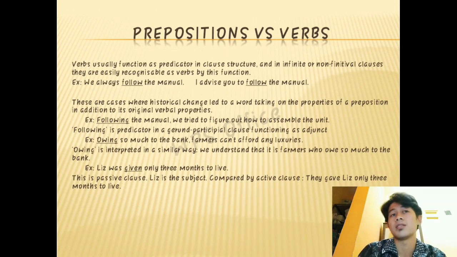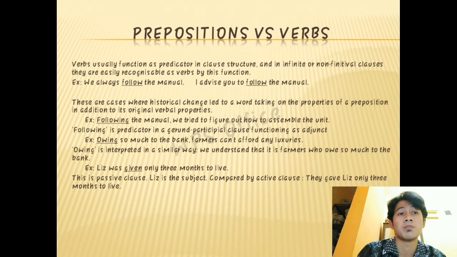Following is predicator in a gerund-participial clause functioning as adjunct. And the next example, owing so much to the bank, farmers can't afford any luxuries. Owing is interpreted in a similar way. We understand that it is farmers who owe so much to the bank.